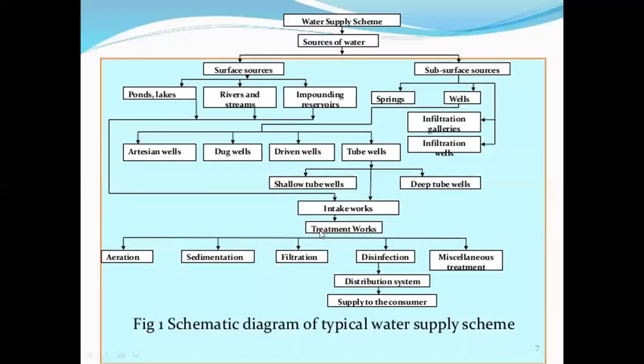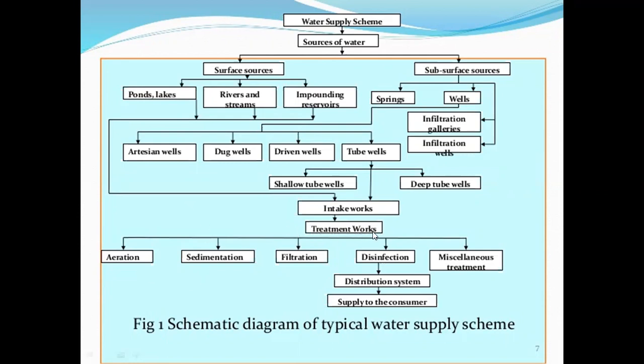When water goes to the water treatment plant, the first step is aeration. Now see what aeration is. Aeration means the water is treated by exposing it to atmospheric air to eliminate gases such as carbon dioxide, oxygen, sulfate, and minerals such as ions.